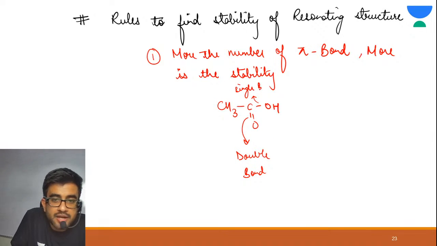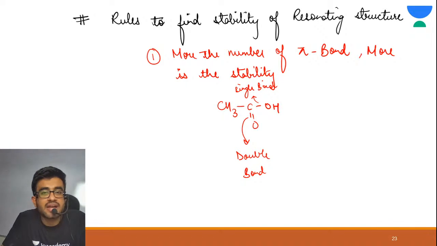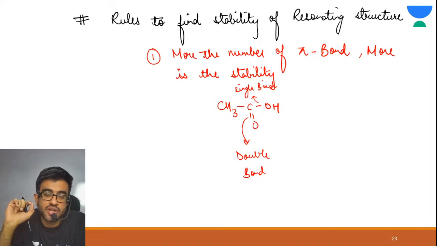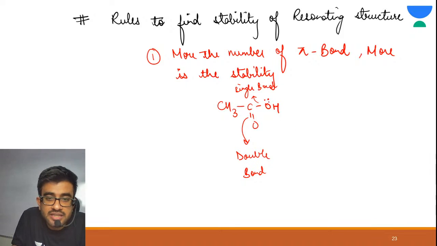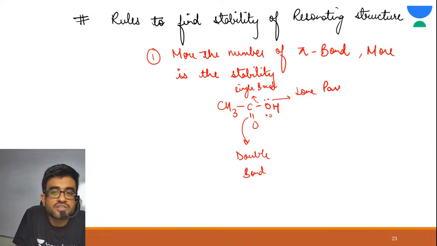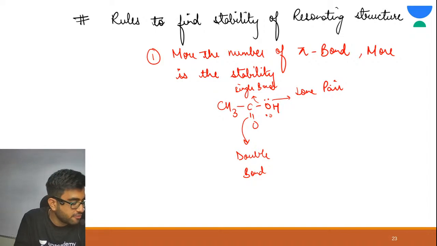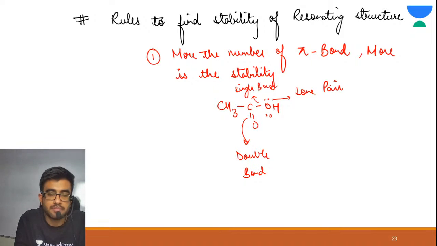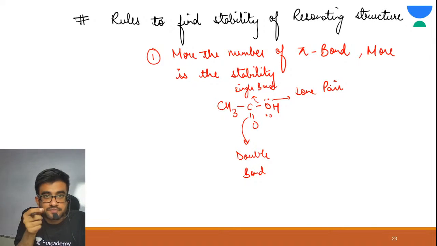Now, the oxygen atom is making two bonds, one with the carbon, one with the hydrogen. Oxygen atoms have 6 electrons in their valence shell, and 2 are used for bonding, so it must be having 2 lone pairs. So it is double bond, single bond, lone pair. Yes, resonance is possible. We will be taking a lot of examples, Richu.